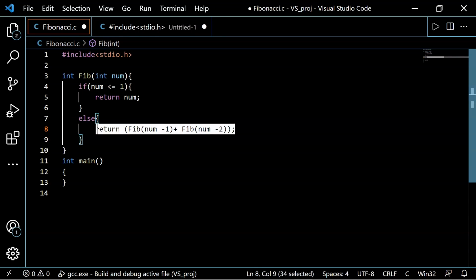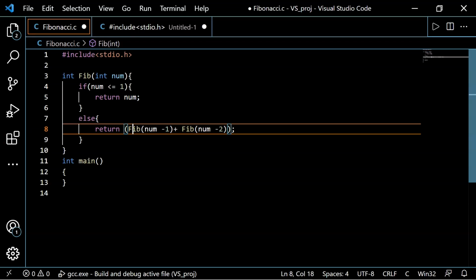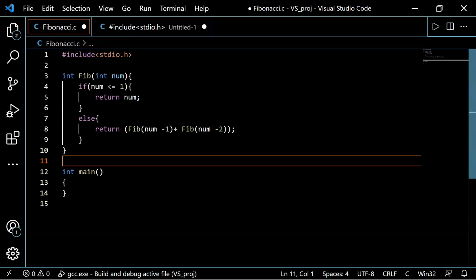So this is our recursive call, which will calculate the Fibonacci numbers when the number is greater than 1. So with this, we have successfully implemented our Fibonacci function.